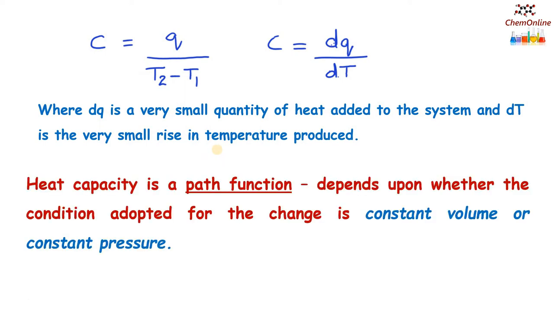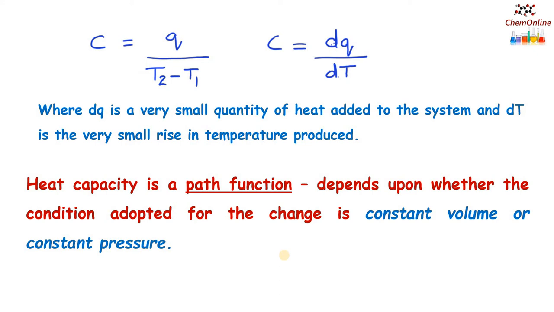We know that Q is not a state function. Q is the heat energy added, and that is a path function. And hence, heat capacity is also a path function. That is, it depends upon under which condition the heat is added. It can be either at constant volume or at constant pressure. So, heat capacity is not a state function. It is a path dependent function.